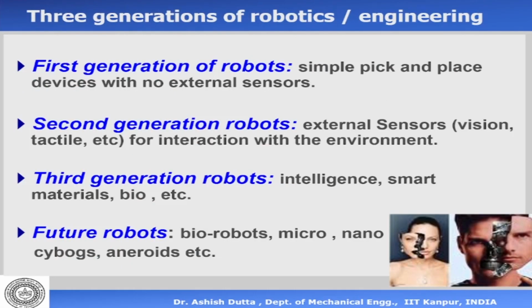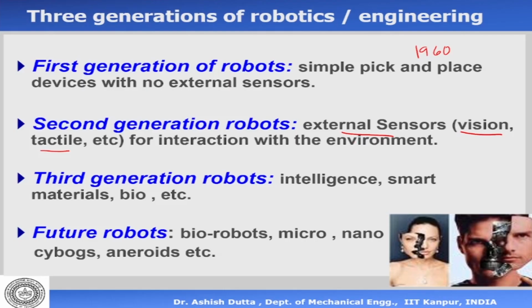Now, consequently, after the first development of the robot, 1960s, we have had 4 generations of robots. So the first generation of robots, 1960s, could simply pick and place devices with no external sensors. These are the earliest robots that were made in industrial applications. Second generation, they have more interaction with the environment. For example, they have external sensors like computer vision, they have force torque sensors, and they can interact with the environment. Okay, so these are second generation robots.